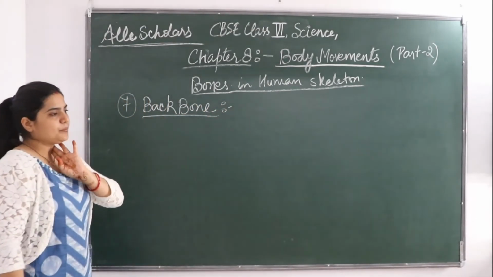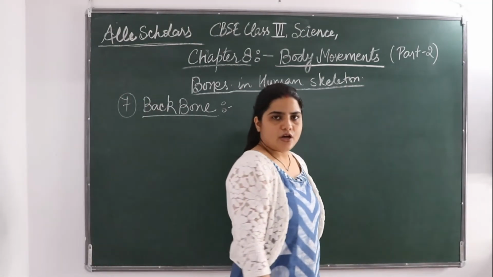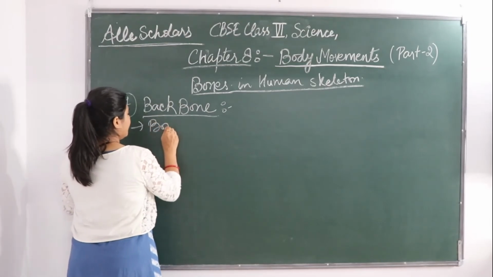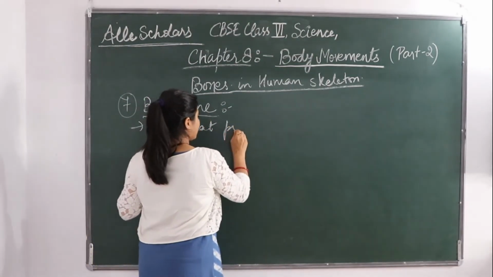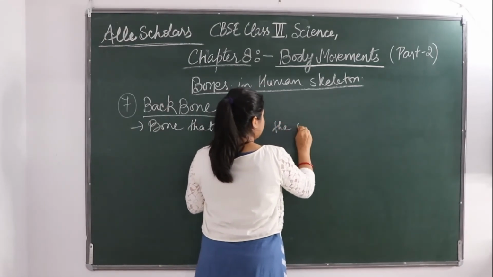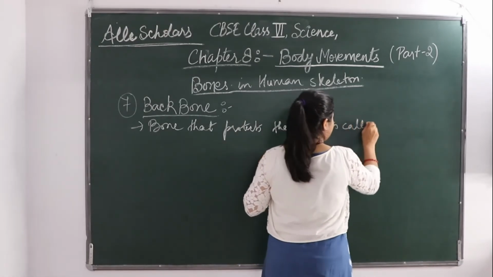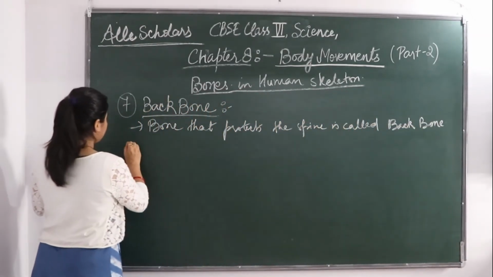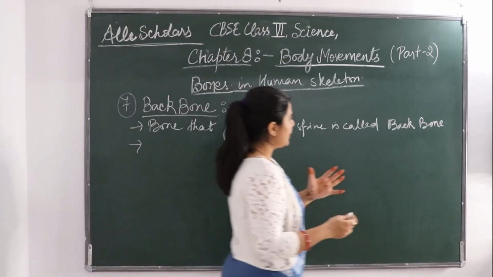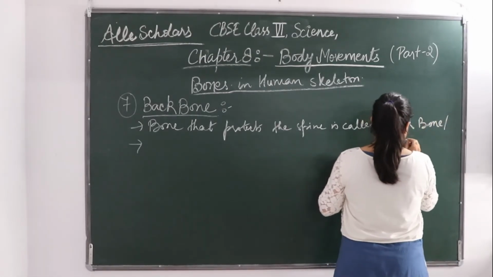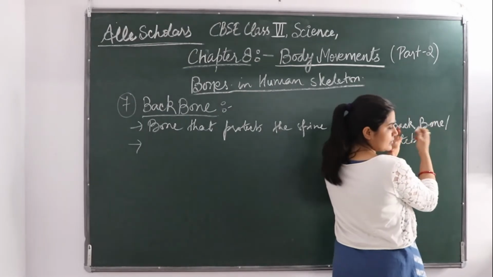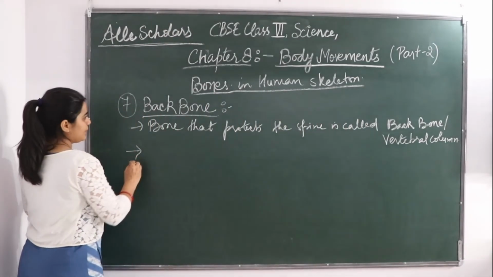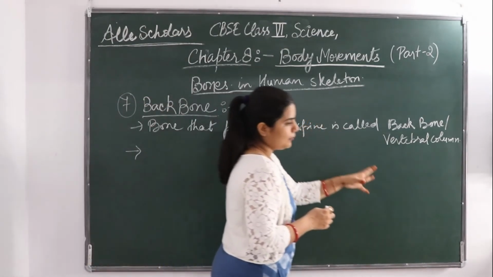So the backbone protects the spine. This is our spinal cord, and the bone that protects our spine is called the backbone. Or you can say it is called the vertebral column. This backbone is also called the vertebral column. So the bone that protects the spine is called the backbone or vertebral column.